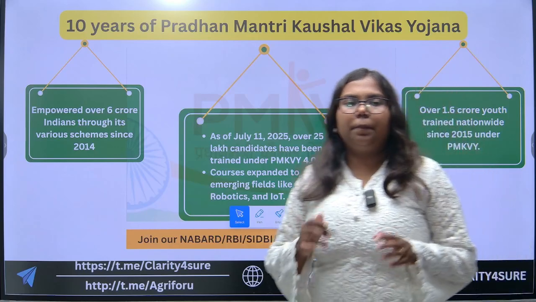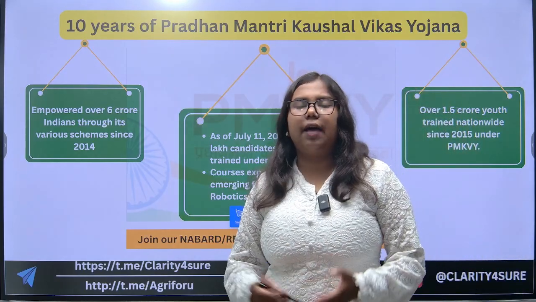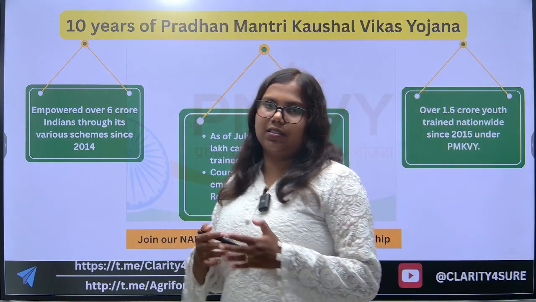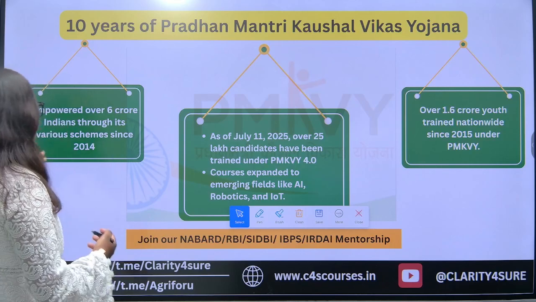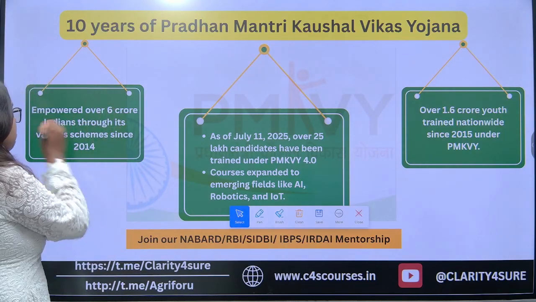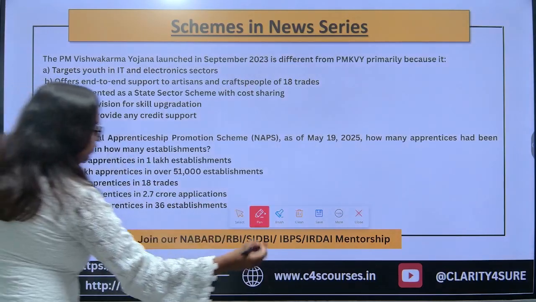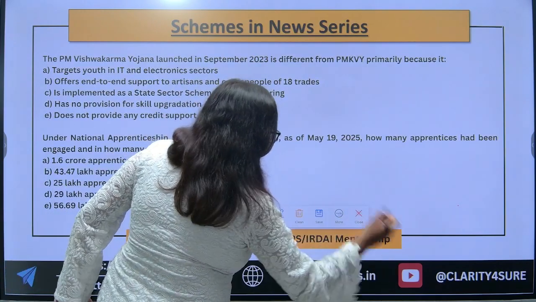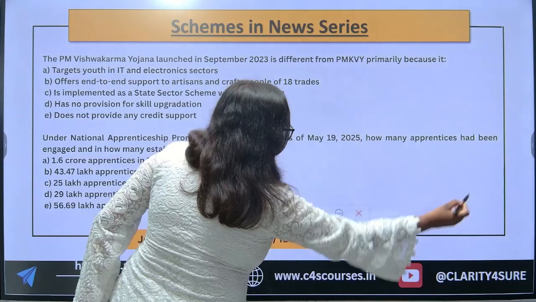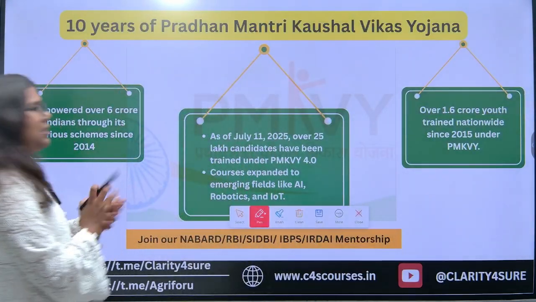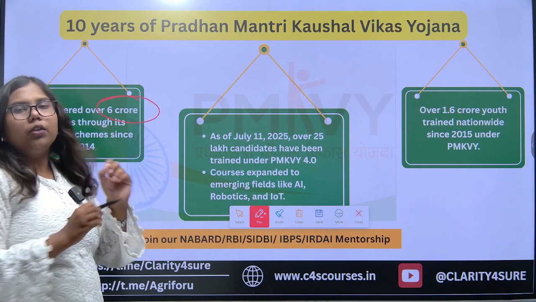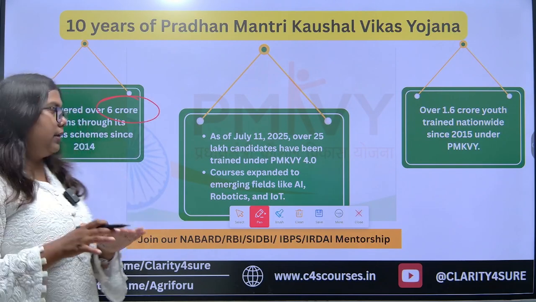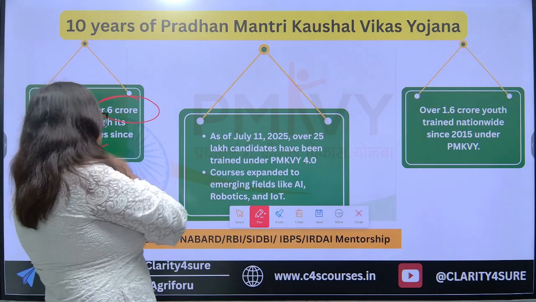So, the Pradhan Mantri Kaushal Vikas Yojna has completed 10 years since its launch in 2015. In these 10 years, it has empowered over 6 crore Indians through different schemes under it since 2014.